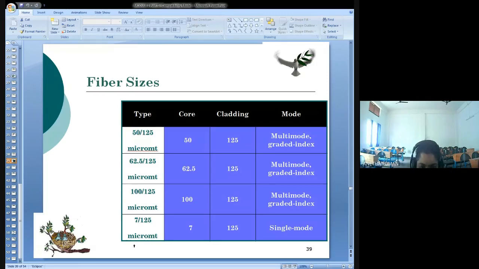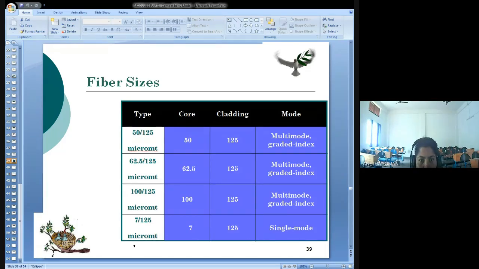Now if the type is 50/125, the meaning is the core diameter is 50 and the cladding diameter is 125. That is one type of fiber, and the mode it uses is the multi-mode graded index. The other type is 62.5/125 micrometer. 62.5 is the core diameter and 125 is the cladding diameter. That also uses multi-mode graded index. And 100/125 and also 7/125. So these are the different types of fiber sizes.